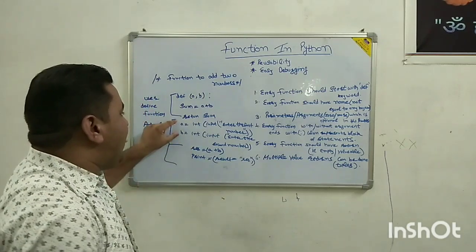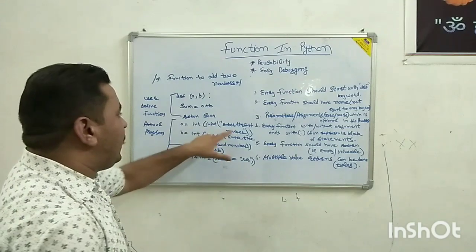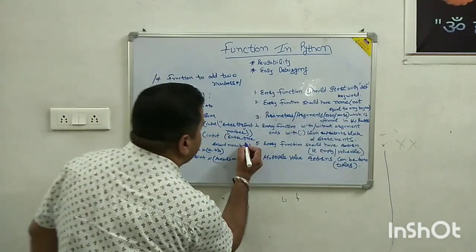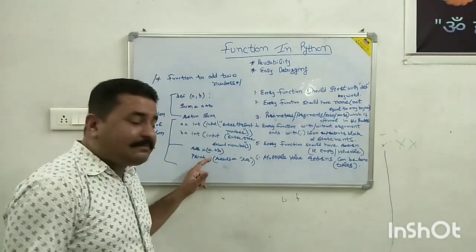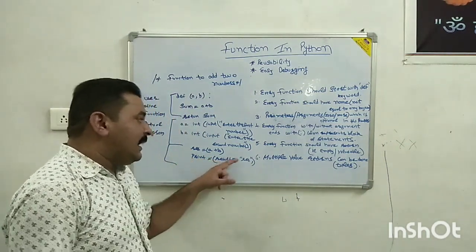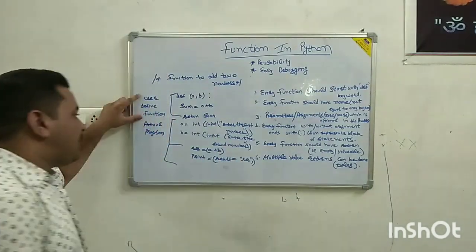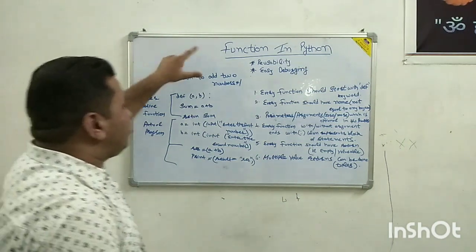So we can say that a is int input, enter the first number, b is input, enter the second number. Then result is equal to the sum of a and b, then print result is equal to res. This is a user defined function and this is the actual program for functions in Python.